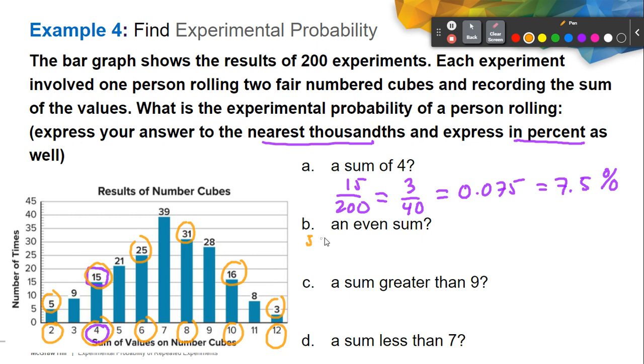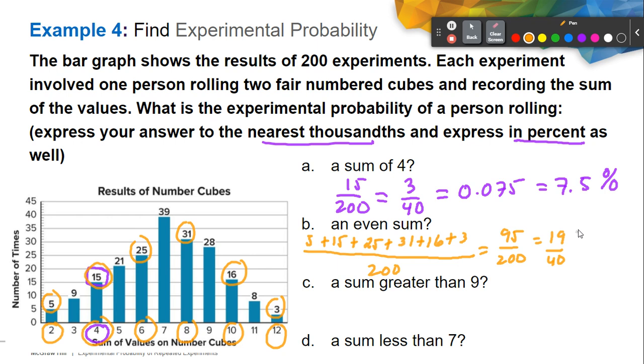So that is 5 plus 15 plus 25 plus 31 plus 16 plus 3 out of 200. Adding the numbers in our numerators, that is actually 95 out of 200. In simplest form, that is 19 over 40.